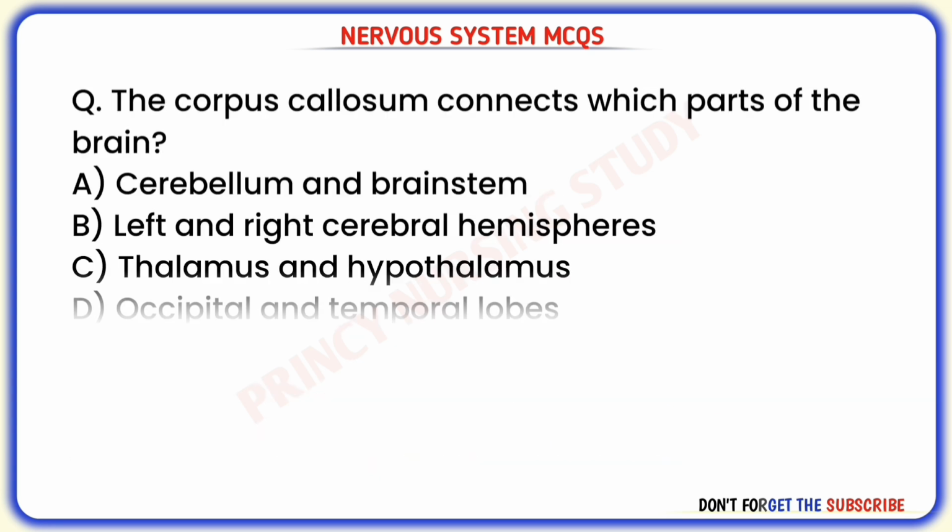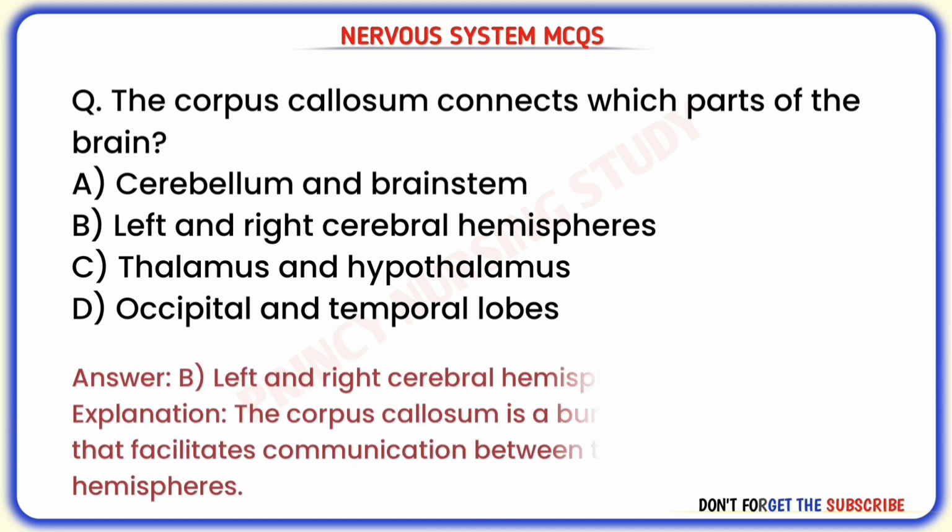Next question. The corpus callosum connects which parts of the brain? Correct answer is B. Left and right cerebral hemispheres. The corpus callosum is a bundle of nerve fibers that facilitates communication between the brain's hemispheres.